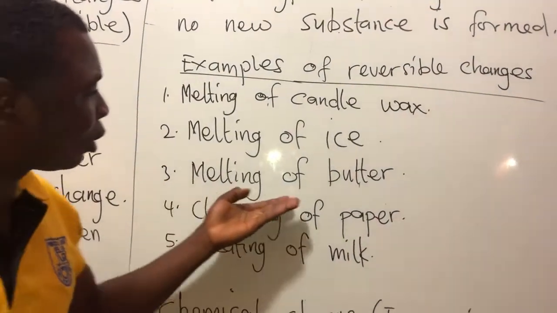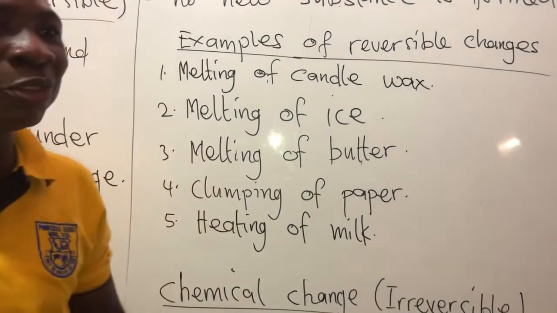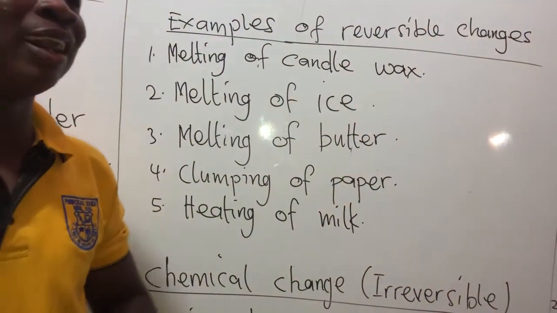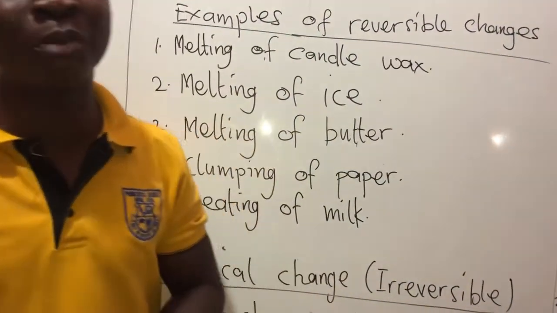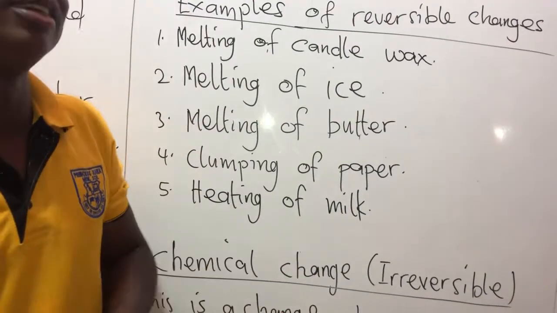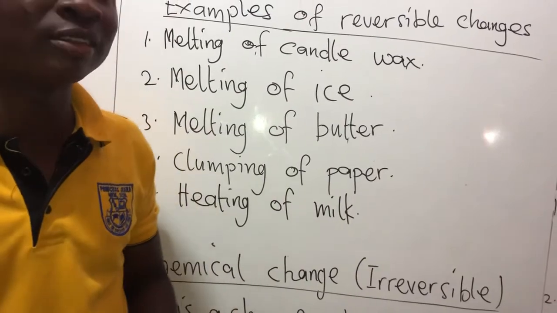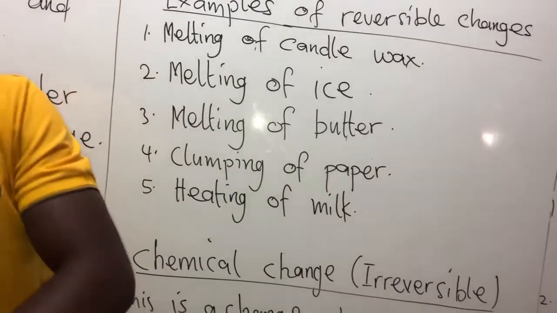So it's reversible. Another one is melting of butter. You know butter that we put in our bread? When you put the butter in the sun, under the sunlight, what happens? You see that the butter will be melting. When you send it back to the cool place, you see that it will change back to its form again.